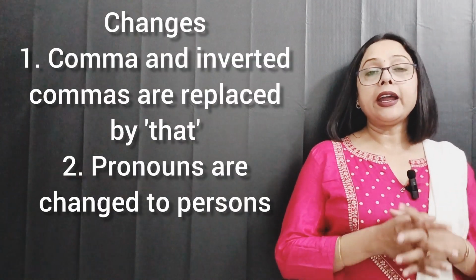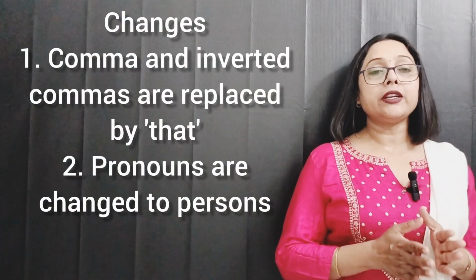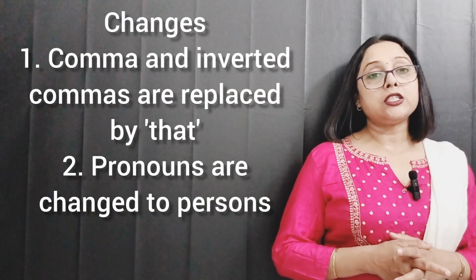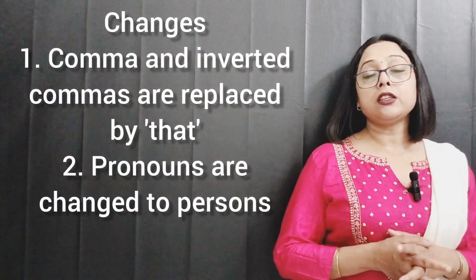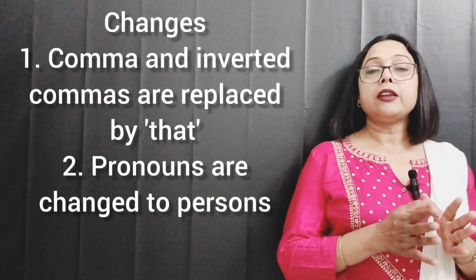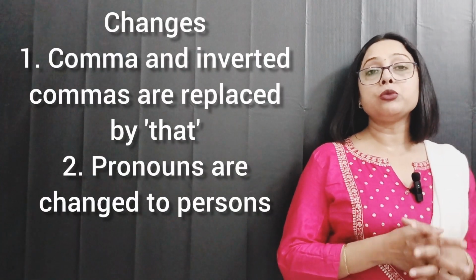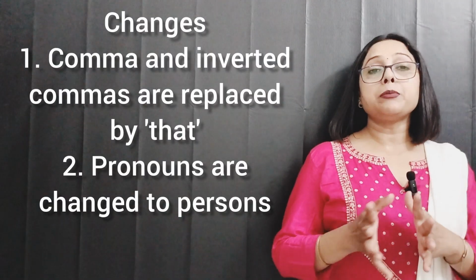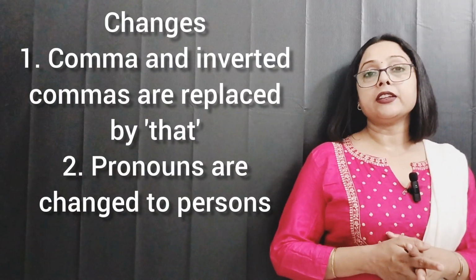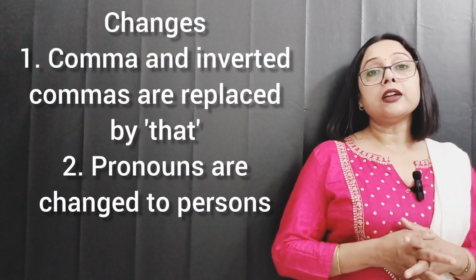Let us count these changes. The comma and inverted comma which is used in a direct sentence is replaced by the connector "that" in the indirect sentence. Next, the pronouns used in the direct sentence are replaced by persons in the indirect sentence. So these are the very basic changes when we transform the sentence from direct to indirect.